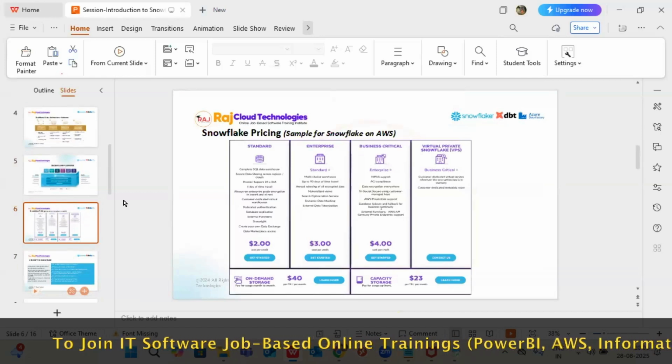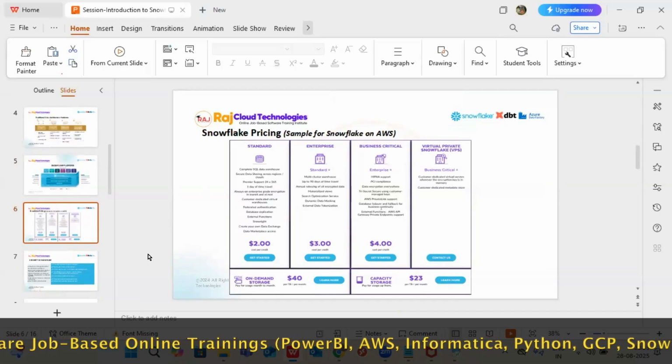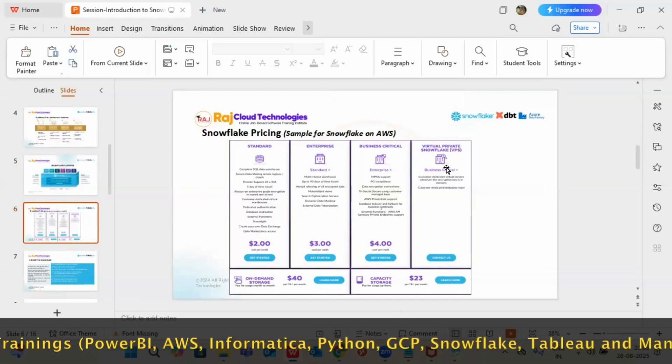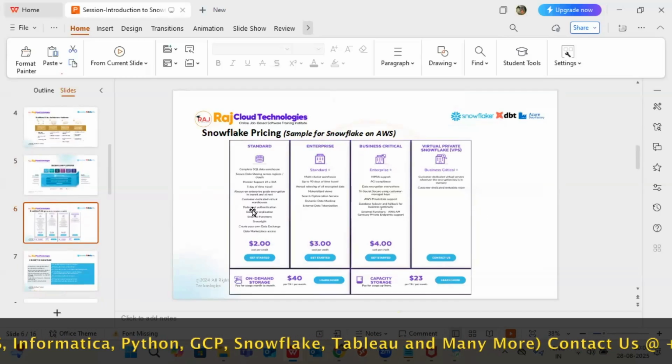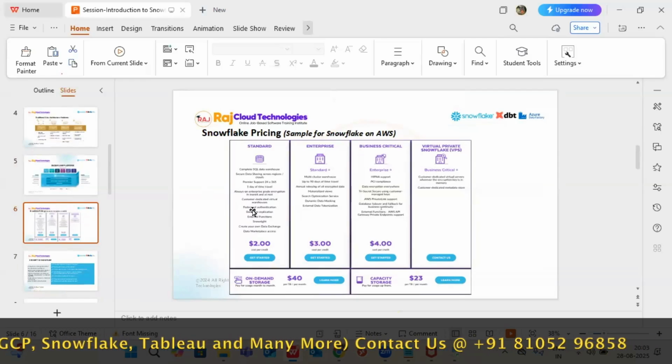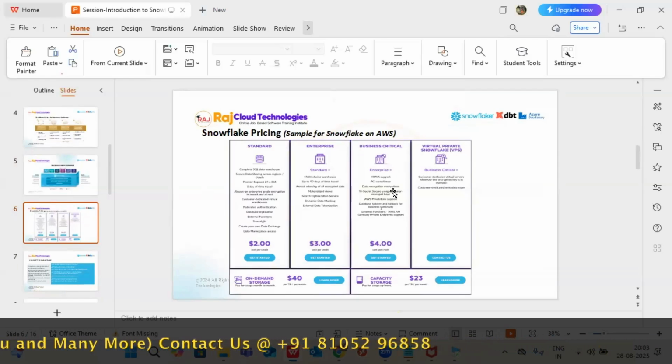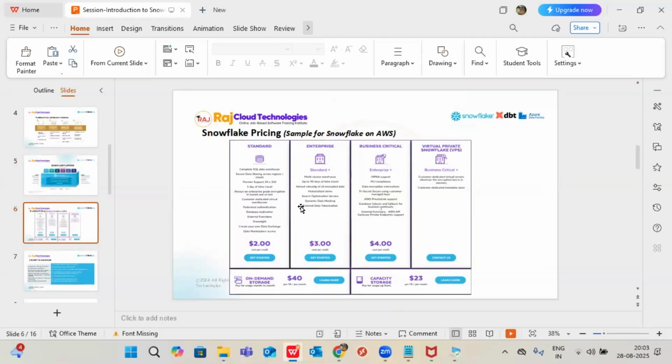I said we have editions already, so no need to worry about versions. These are the editions: Standard, Enterprise, Business Critical, and Virtual Private. Standard edition will help us get the basic features. Enterprise is best for businesses with huge data that is not sensitive. If it has sensitive data, then in that case Business Critical is best.